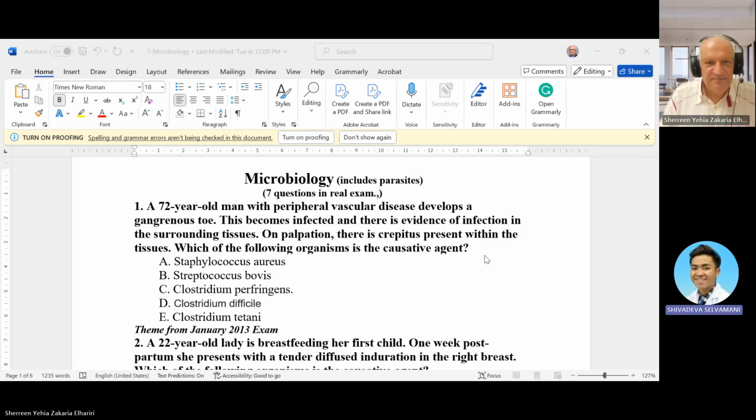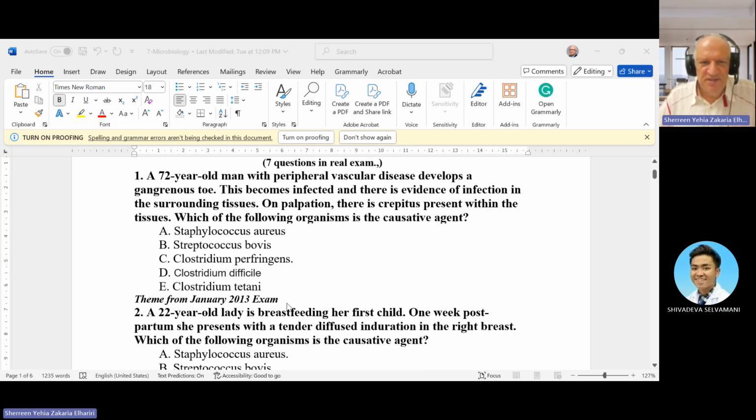It is Clostridium perfringens. Yeah, good. It is Clostridium perfringens or Clostridium welchii. Gas gangrene can be caused by three: Clostridium welchii or perfringens, Clostridium septicum, and Clostridium gangrenosum. Do you know what Clostridium difficile causes? Pseudomembranous colitis. Of course, Clostridium tetani causes tetanus.